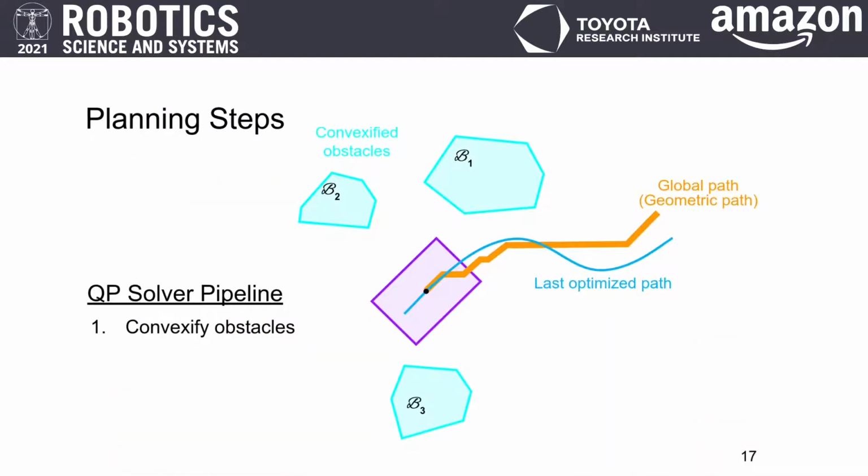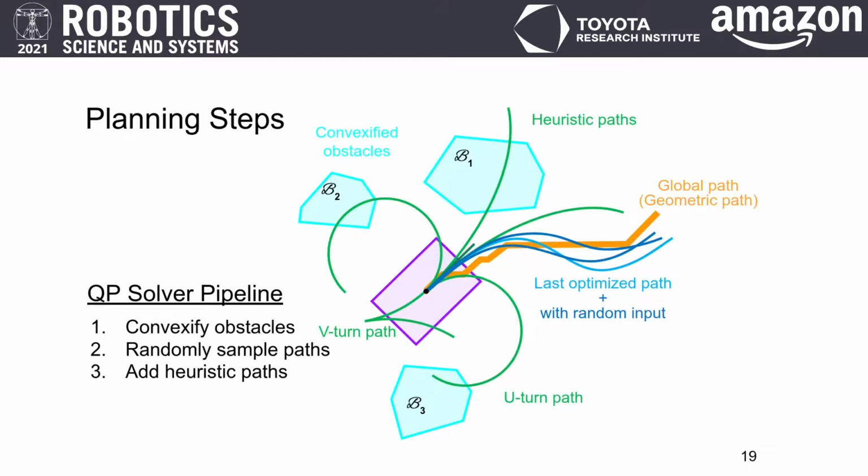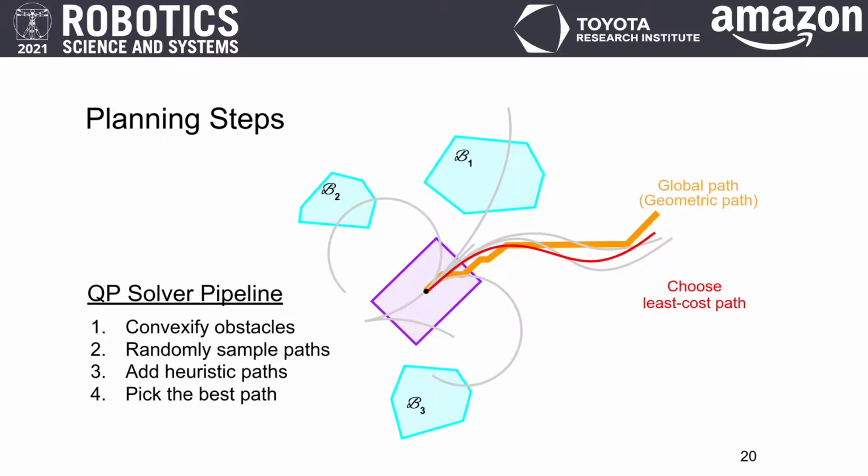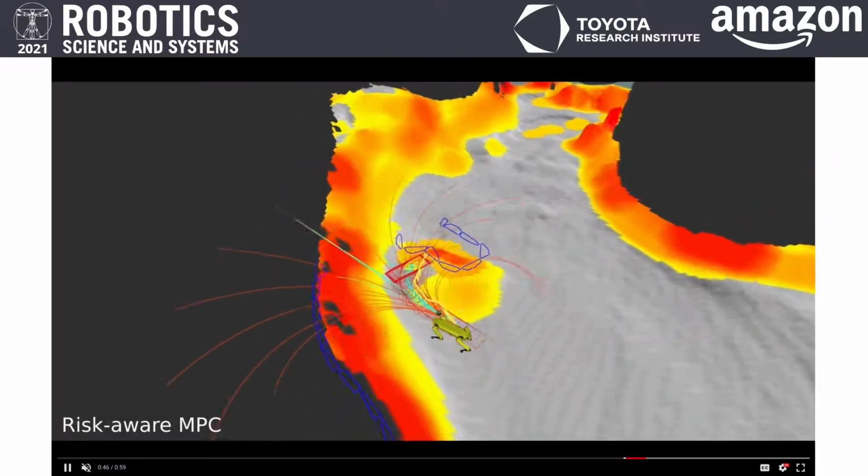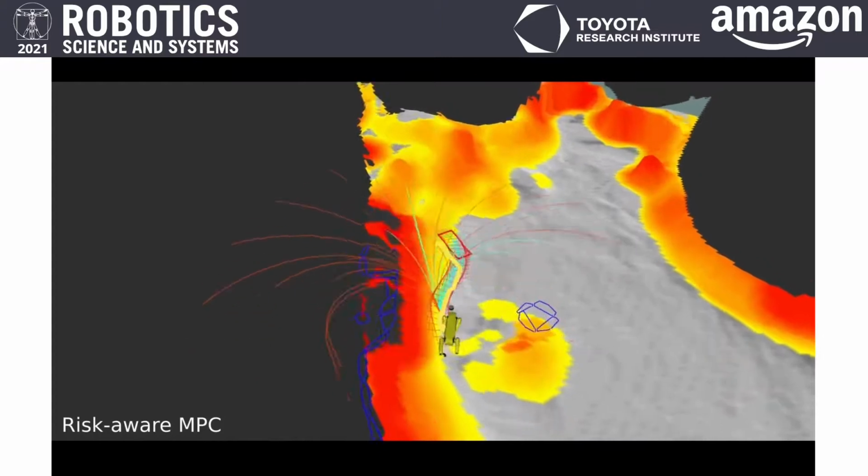The kinodynamic planner operates in the following steps. First, obstacles are convexified, and the path optimized for the previous time step is retrieved. Next, we create a library of randomly sampled paths, which will be used as an initial guess for the convex optimization problem. We also include heuristic paths among these initial guesses. We choose the path with the lowest cost as the initial guess, and optimize it by using a quadratic programming solver.